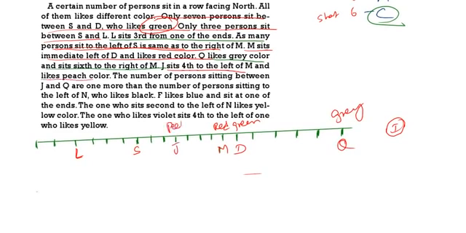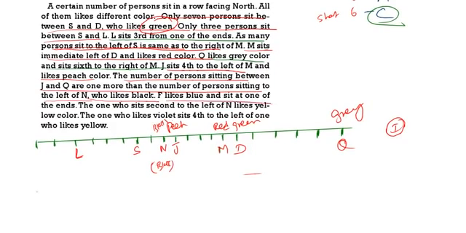Peach color. The number of persons between J and Q are 1 more than the number of persons sitting to the left of N who likes black color. Between J and Q, 1, 2, 3, 4, 5, 6, 7, 8, 9 are there. And that is 1 more than the number of persons to the left side of N. That means on the left side of N we should be having how many persons? 8 persons. 1, 2, 3, 4, 5, 6, 7, 8. So here I am writing N. J immediate left N. And N is liking which color? Black color. J is liking peach color.